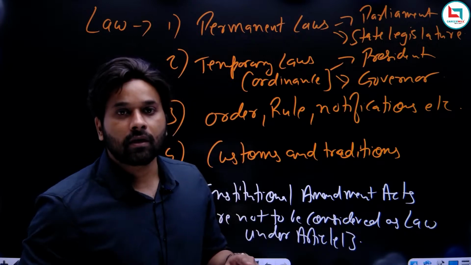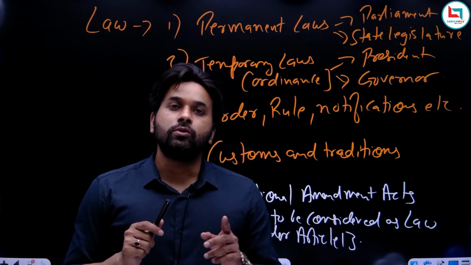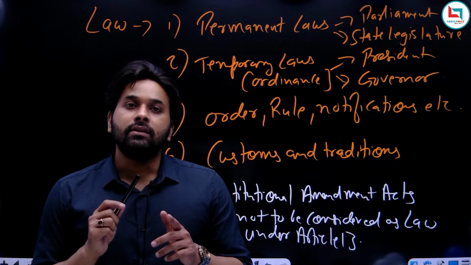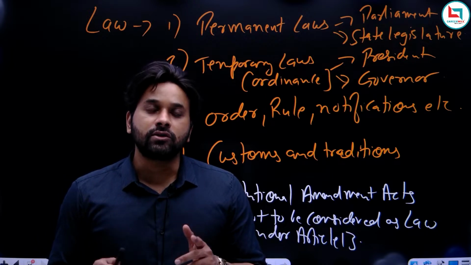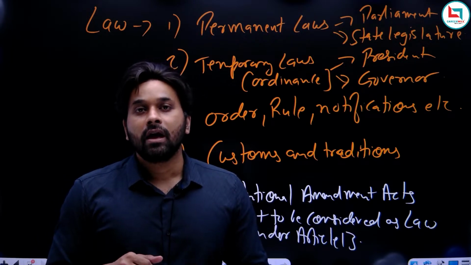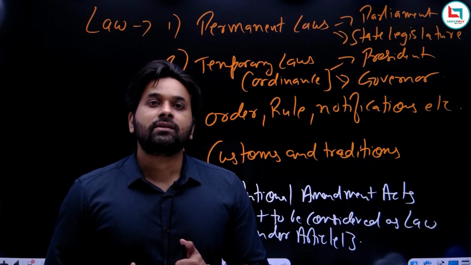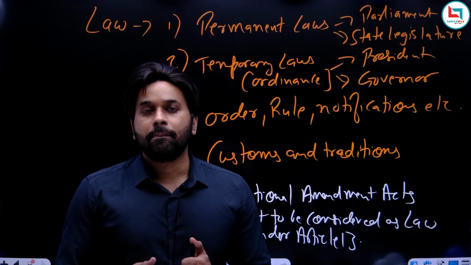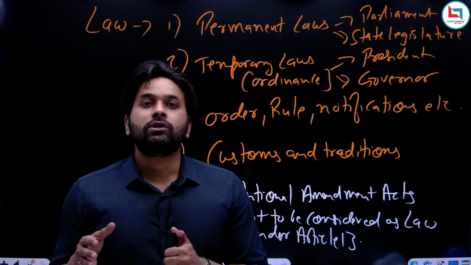Now remember this, for those who attended the lecture of basic structure, in the basic structure chapter, I discussed that after Golaknath case, Parliament reacted by enacting the 24th Amendment Act.